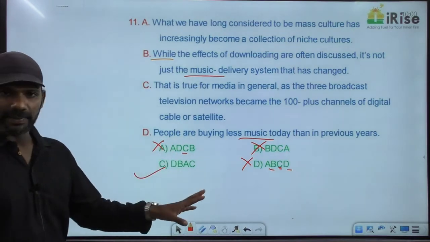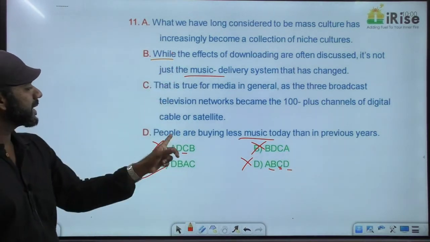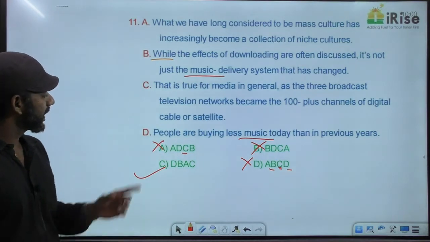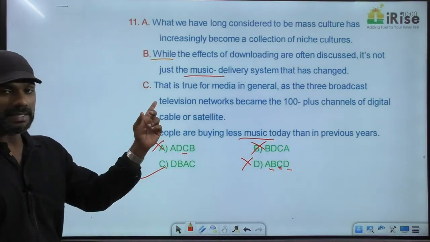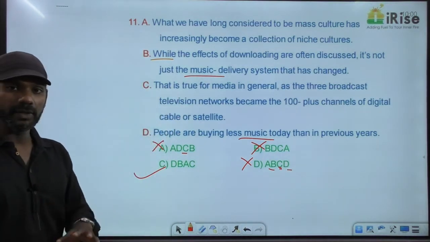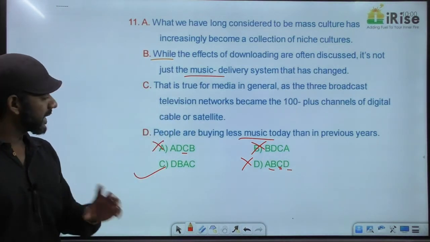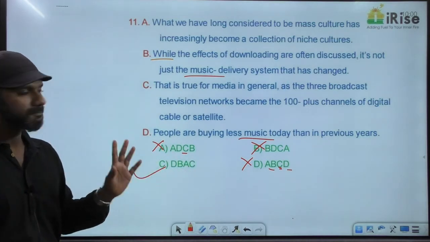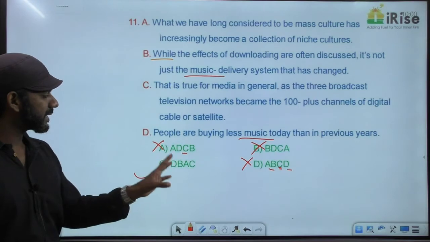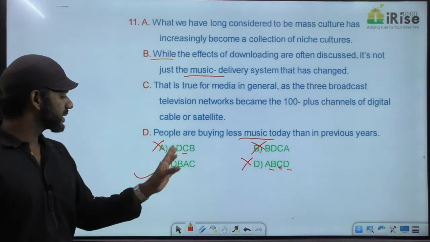D, B, A, C. Now here, I told you B and D talk about music. So these 2 must come together. The paragraph cannot start with C. The C says that is true for media. That is a demonstrative pronoun. Actually, there is no option starting with C. BD must come together. The only option where BD comes together. B is anyway gone. Answer is C.